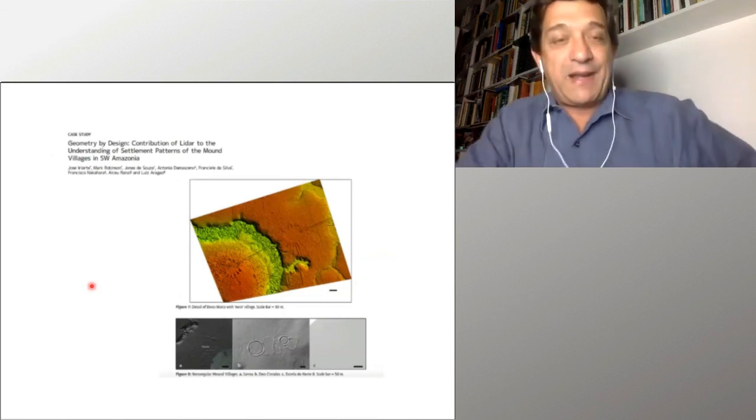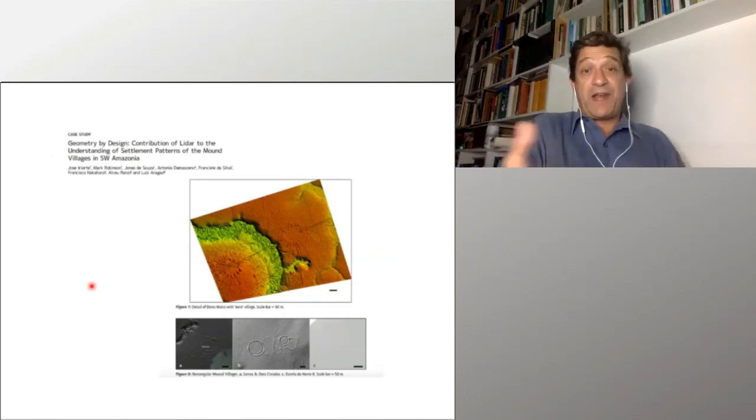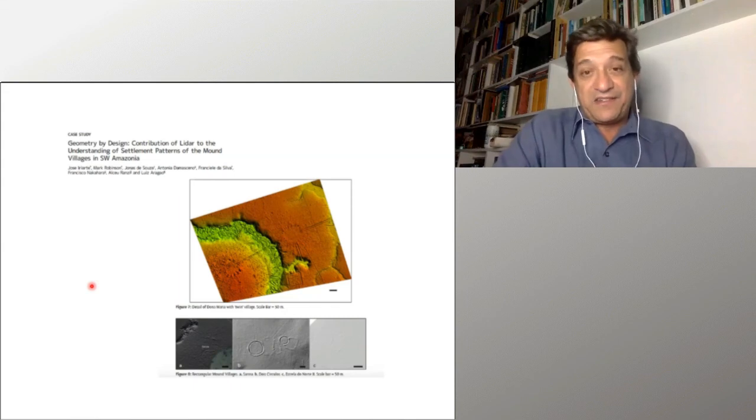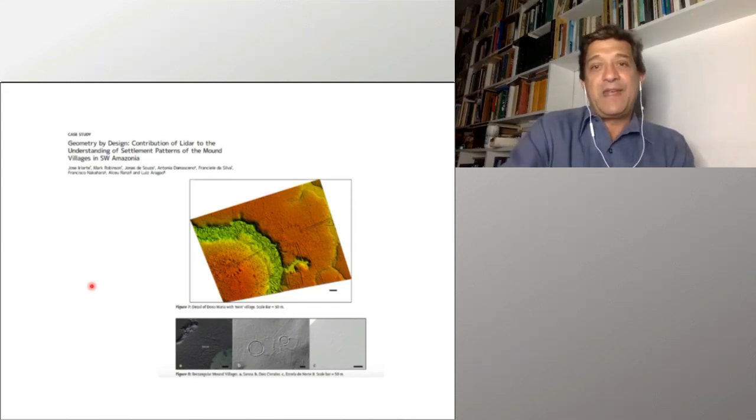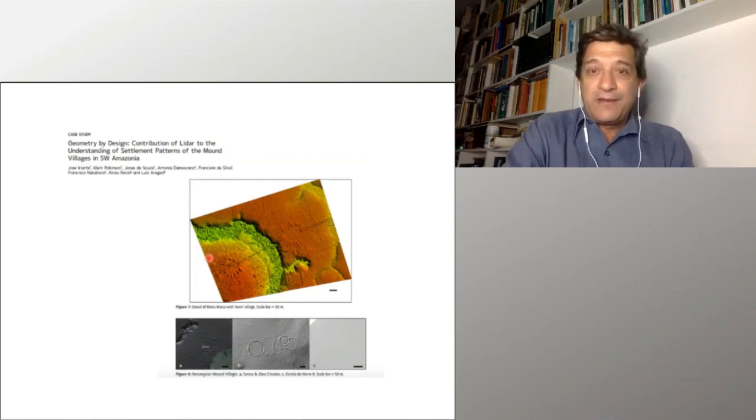This is a publication by José Iriarte's group. José Iriarte is an archaeologist also working in this area, doing very nice work. And these are some of the LiDAR mapping that José has presented. And you can see here as well the ring villages. You can see the circular pattern here and the roads connecting these villages.